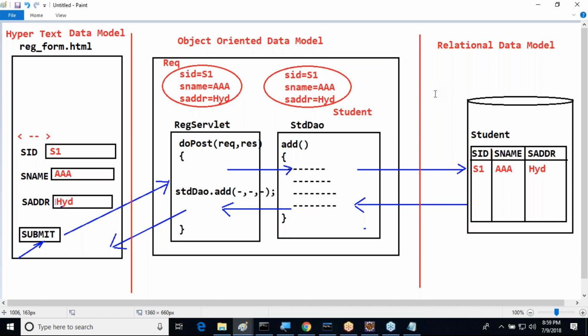That's it. Up to now, what I completed overall: serialization and deserialization, data persistency mechanism, JDBC data persistency mechanism, and in both the cases, pros and cons we understood. Then after that, what is the requirement to go for ORM? That point we understood. Next, what are the mismatches between data models, and how ORM is providing solutions for them, that we are going to understand clearly.